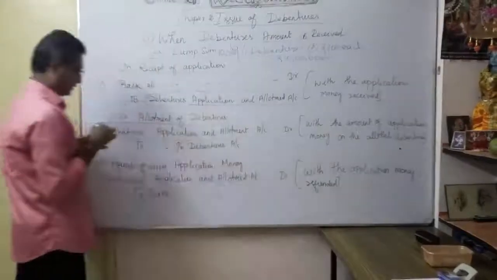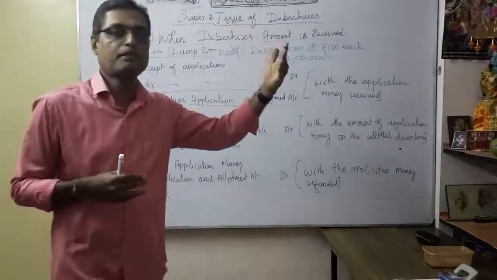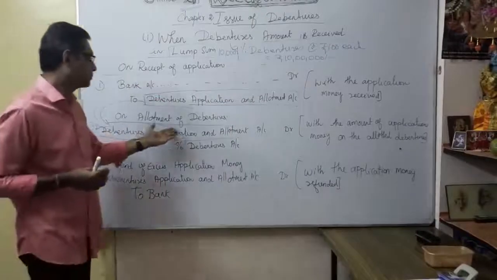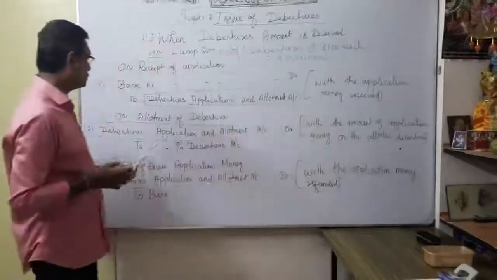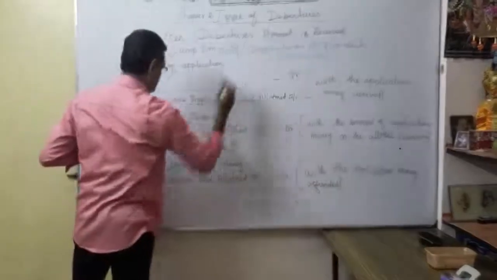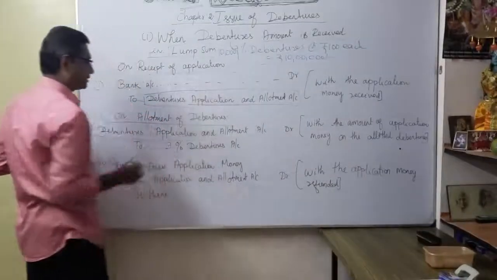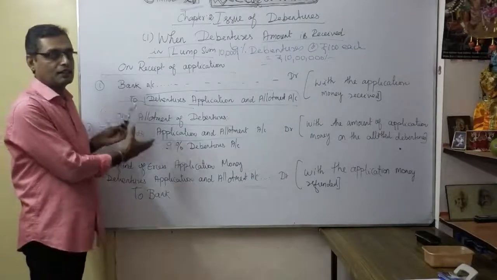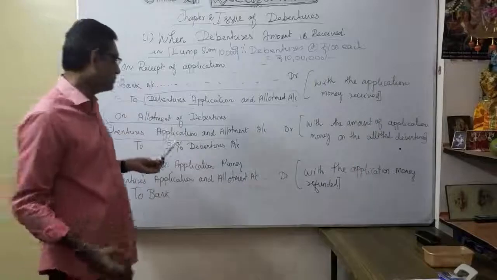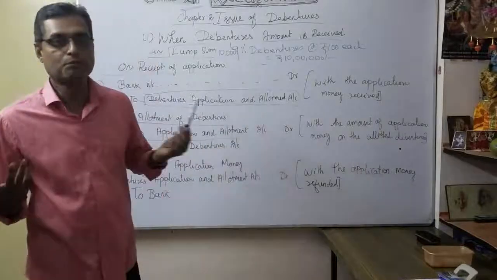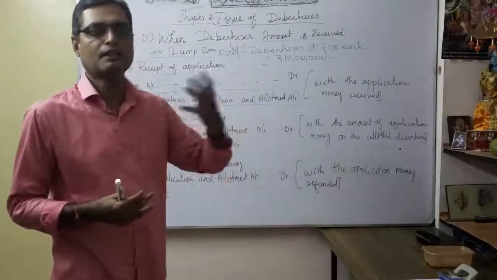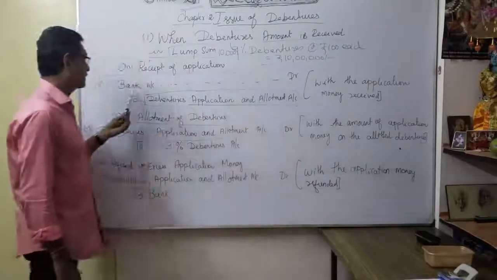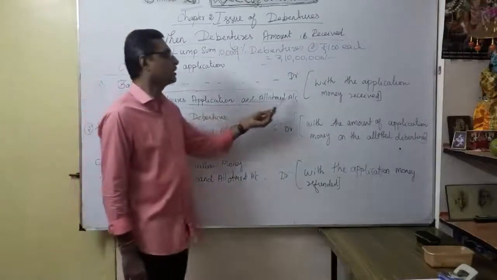Understood? In the same manner as there, where share application account debit to share capital account, here it is debentures application and allotment account debit to, suppose it is a 9% debenture, you want to mention here 9% debentures account. That's our second one. So whatever application and allotment money, the entire money is transferred to the particular debentures account. Second entry, simple. So what is the first entry? How much you received as application and allotment money: bank account debit to debentures application and allotment account.